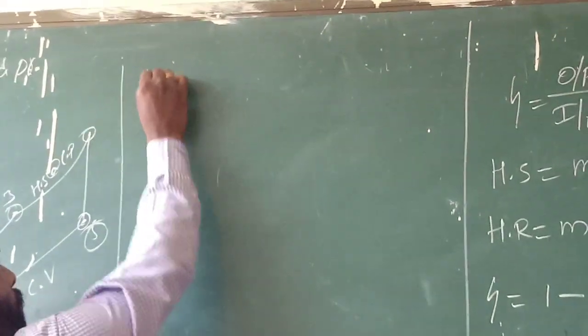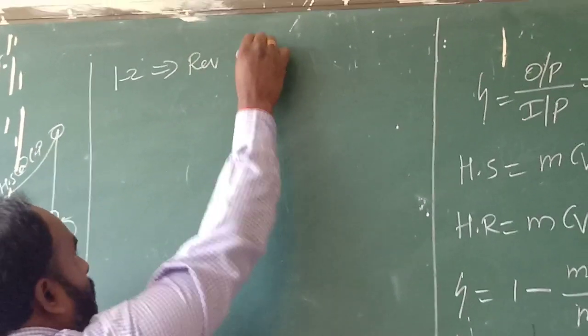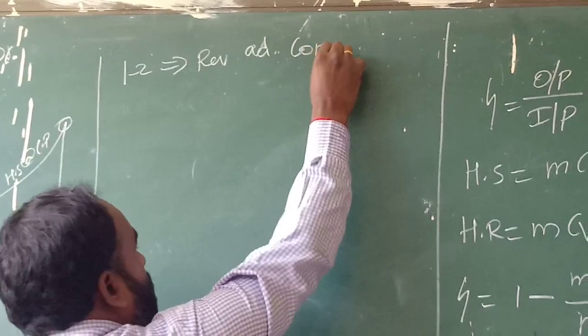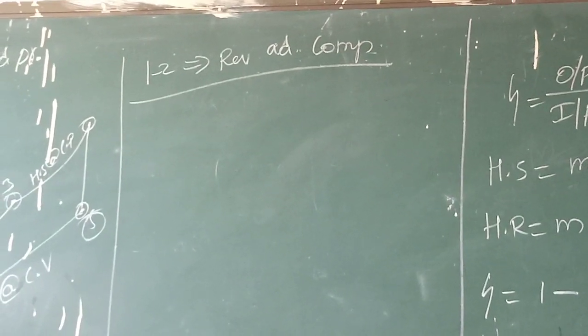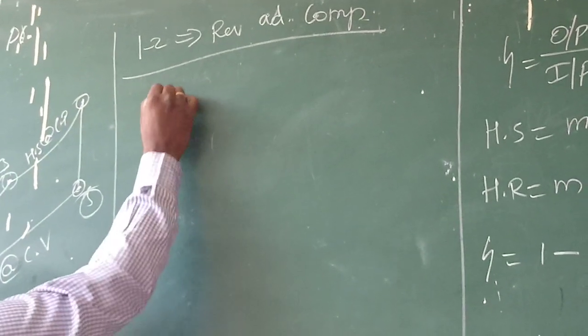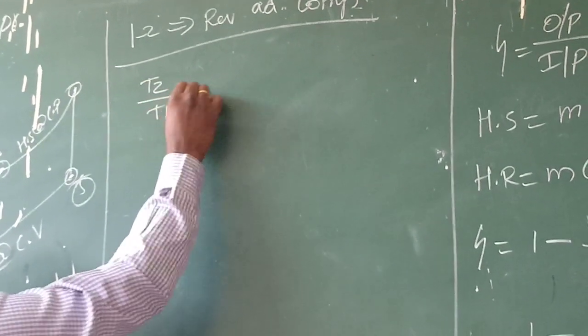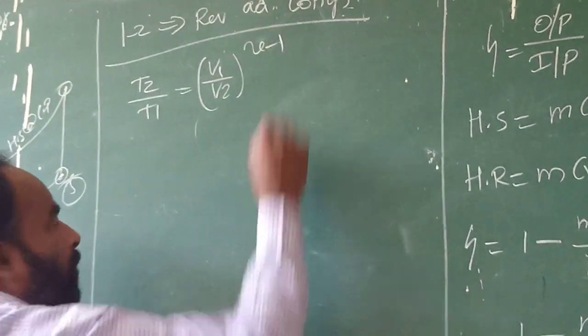First, process 1 to 2, the reversible adiabatic compression process, where the temperature and volume relation is T2 by T1 equal to (V1 by V2) power gamma minus 1.